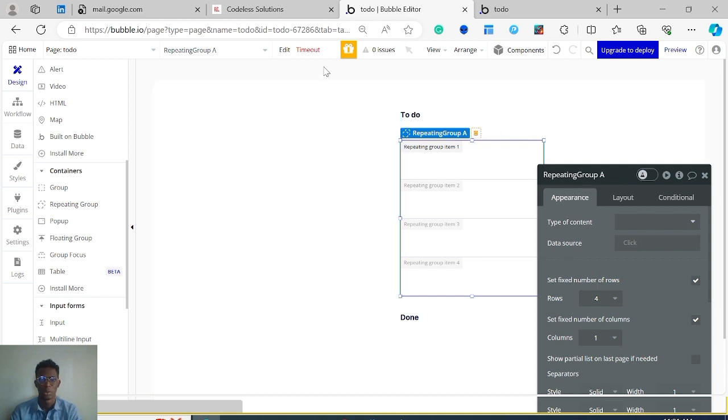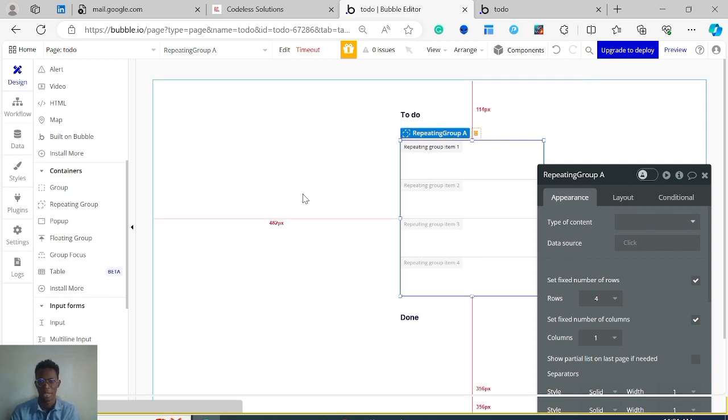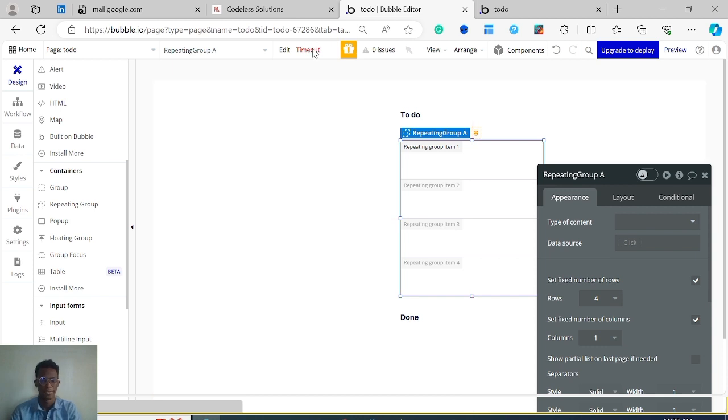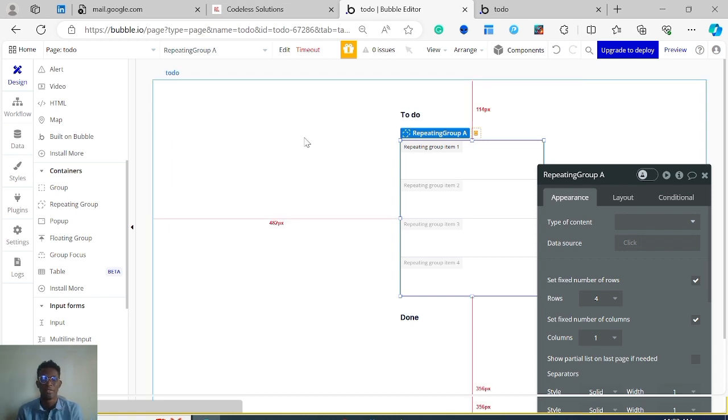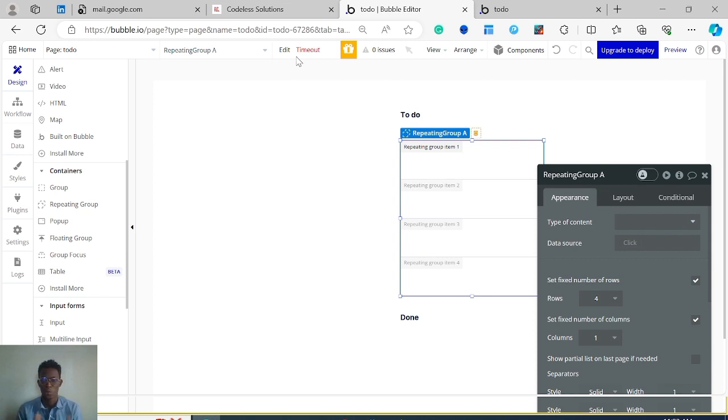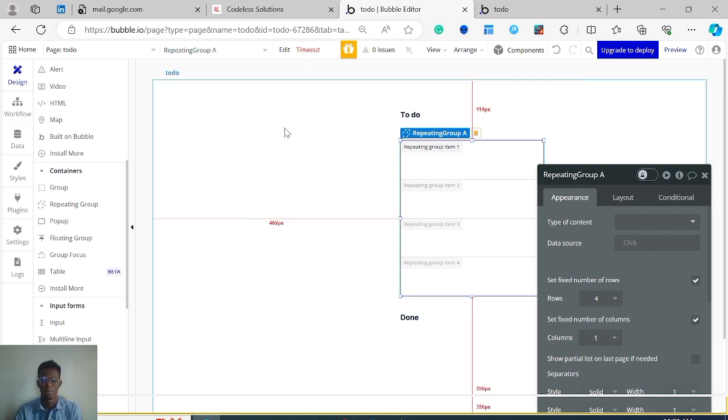So ignore that. That was a warning I had because my internet kind of timed out. But you would want to look out for this typically if you do not have a strong internet connection. You just want to look out for when this becomes timed out. That means anything I do in my editor now is not being saved, which you could lose work that way. So it's important that from time to time you check this doesn't time out if you have a weak internet connection. And for the purpose of this video, I would have to fix this and come back. So let's just take a break while I fix that.